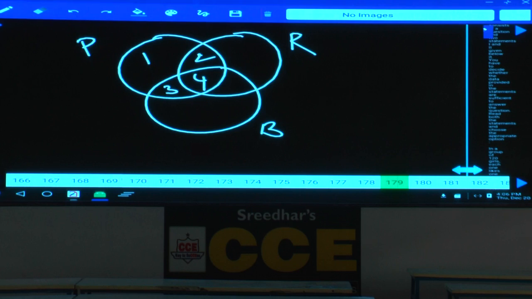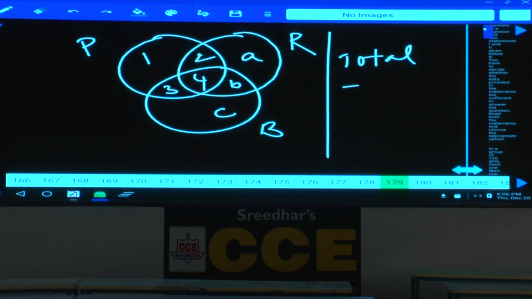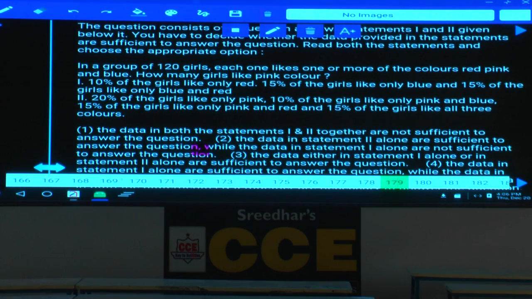Or from the total, if you subtract A, B, C values, will you get the girls who like pink? Yes? So there are 2 ways. There are 2 ways, because you have a major condition here: each one likes one or more colors.